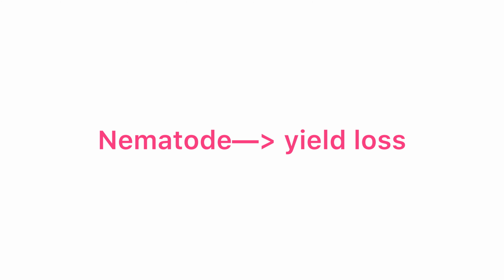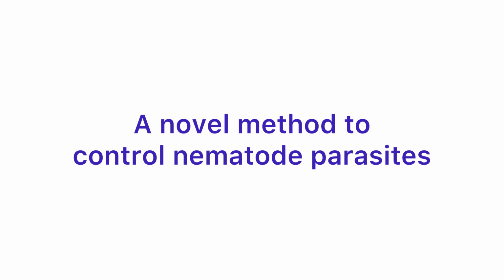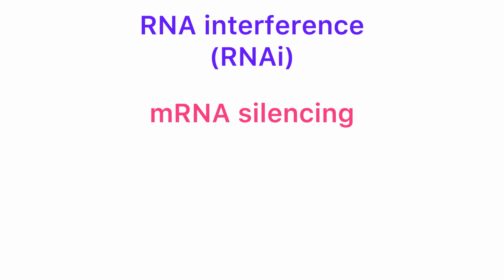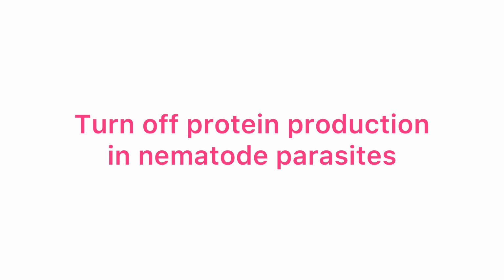Plant parasitic nematodes cause severe damage and yield loss in major crops all over the world. Available control strategies include use of insecticides or nematicides, but these have proved detrimental to the environment. This scenario provides an opportunity for the utilization of technological advances like RNA interference to engineer resistance against these devastating